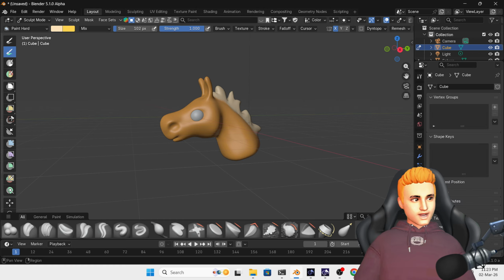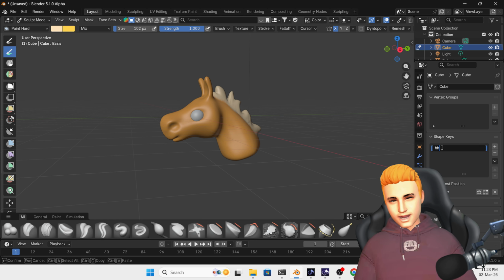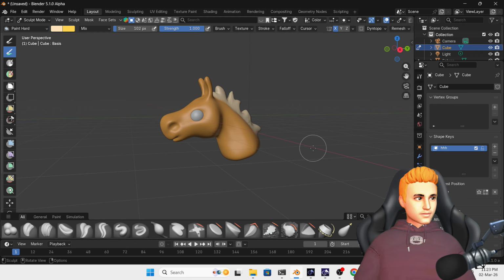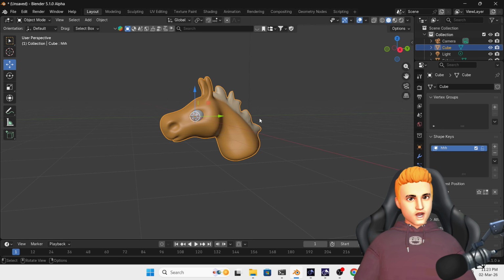Here I'm going to go in data and then I'm going to add one here basis. I'm going to rename it as HHH and then I'm going to go in shading object mode.